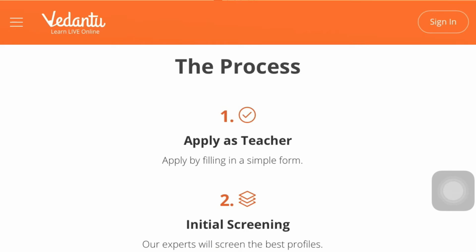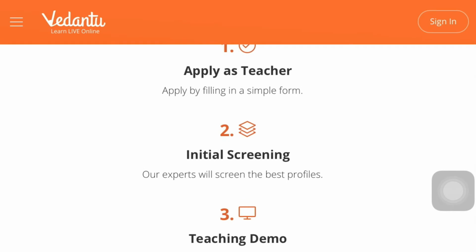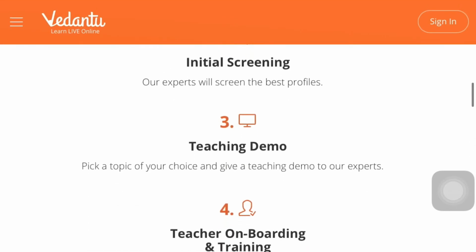And this is the interview process. The first step will be applying as a teacher. Before going to apply, let's see what all the rounds are for selection purposes. Once you apply, if you are shortlisted, the second process will be initial screening. Our experts will screen the best profiles, and after selecting them, they will email you about the next round.